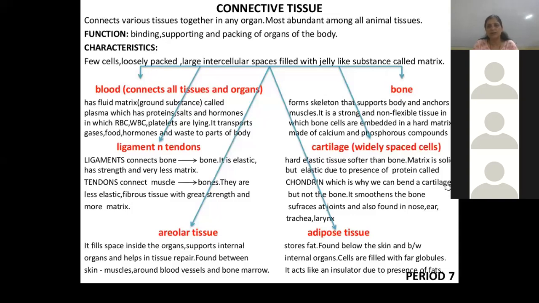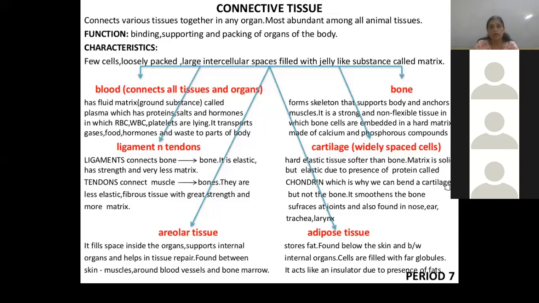There's one short trick to remember this ligament and tendon. I will teach you later on. Okay, this ligament connects the bone, and tendon connects the muscle. Then that is areolar tissue.